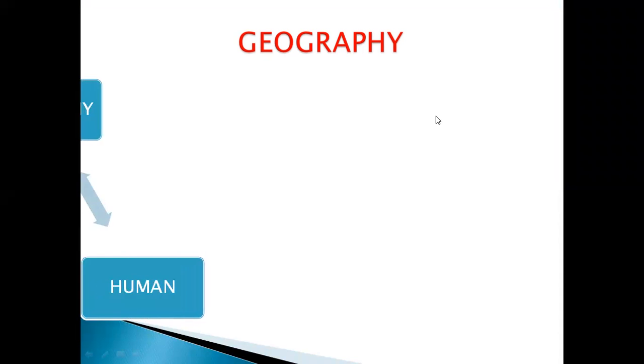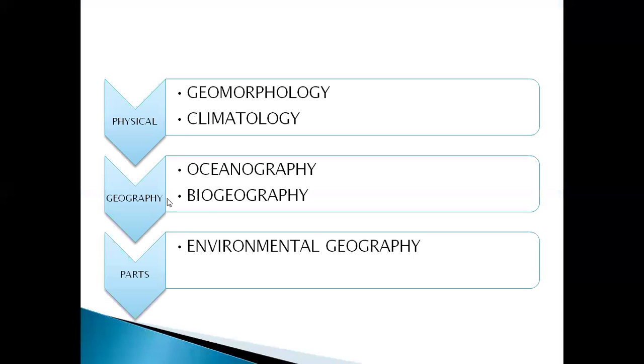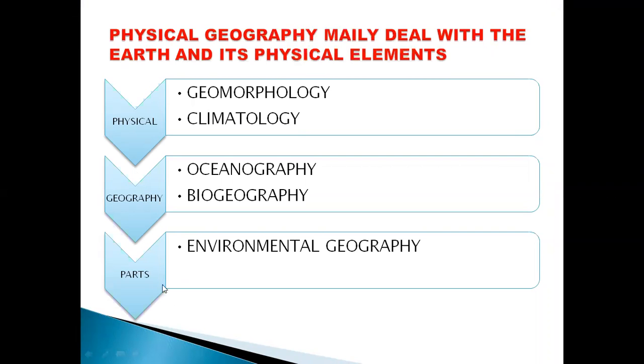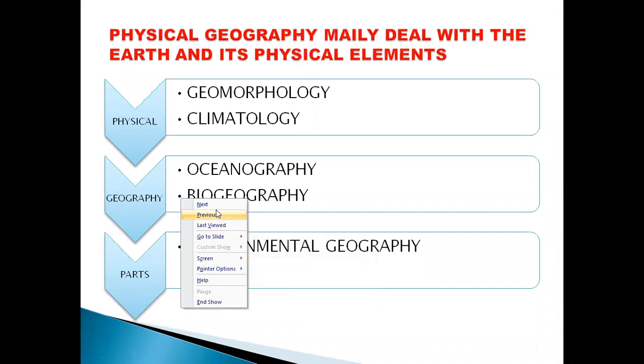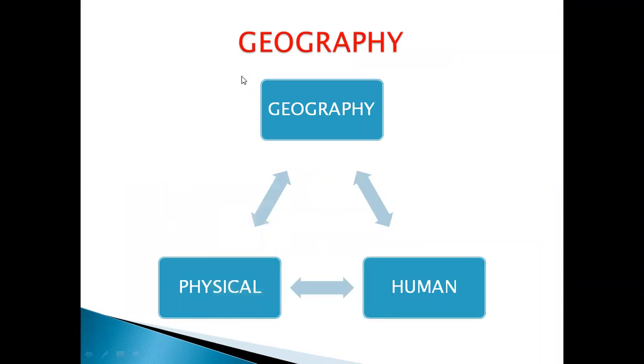If you see geography, there are two words. See the meaning here. In geography, geo is there as well as graphy. Geo means earth and graphy means study. So study about the earth is known as geography.